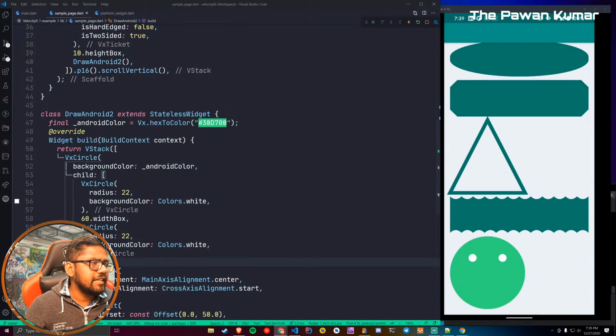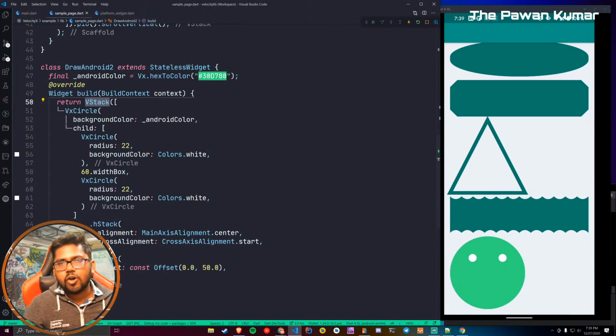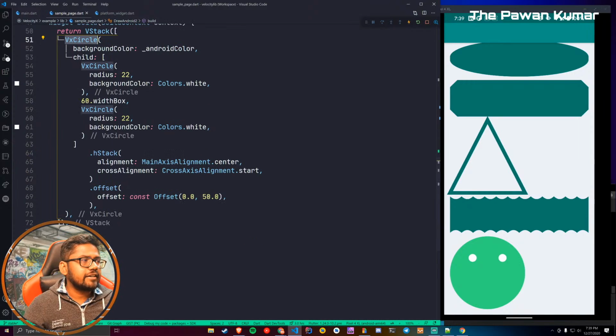It is very easy. You have a column, then you have a circle, and inside that you have two more circles, and that's it. That's what we have done right now. Nothing much. So how do you think we can make this circle half? Just like this, half of this, something like this. I'm waiting for some answers.